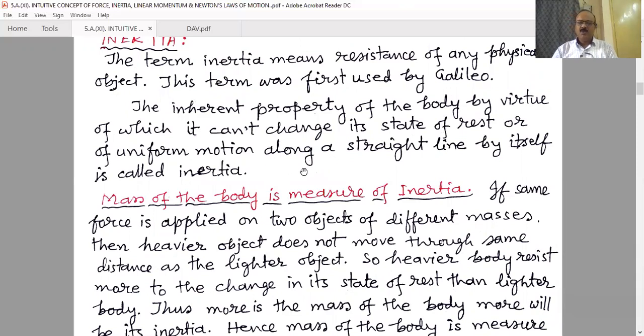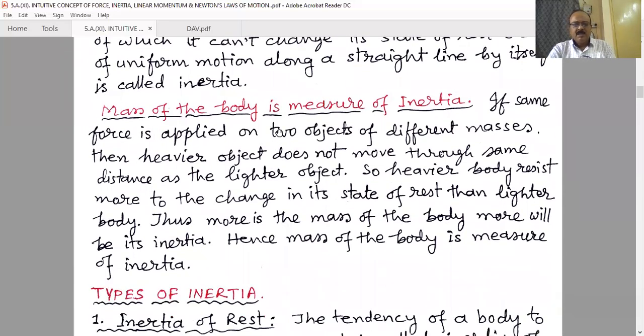That means any object cannot change its state of rest or state of motion. Let us suppose one book is kept on a table. The book cannot move itself on the table, or if any object is in motion, it cannot stop itself. This inability is an inherent property possessed by all objects. This inherent property is known as the inertia property. And officially there is a statement: mass of the body is the measure of inertia.